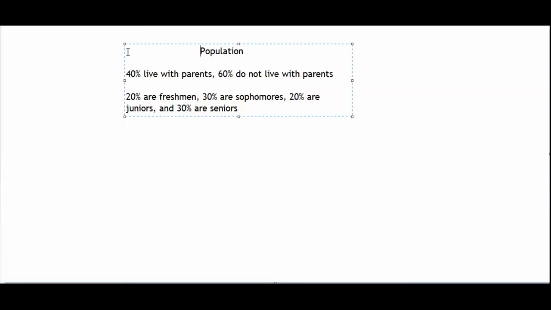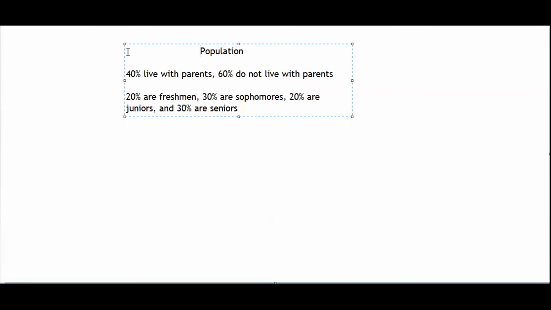A perfectly representative sample would be a sample in which the percentages of people in the sample match the percentages of people in the entire population. In order for my sample to be perfectly representative, I would need to have a sample in which 40% of the students live with their parents and 60% of the students do not live with their parents. I would also need to have a sample in which 20% of the students are freshmen, 30% are sophomores, 20% are juniors, and 30% are seniors.